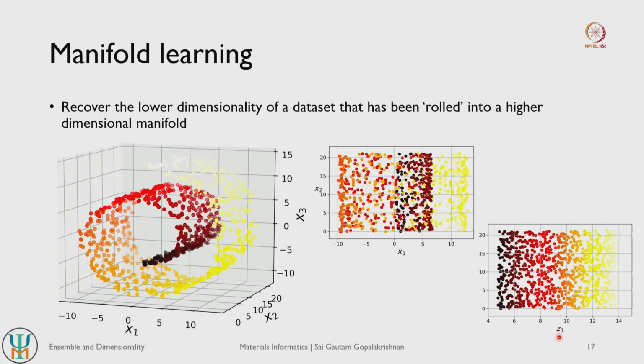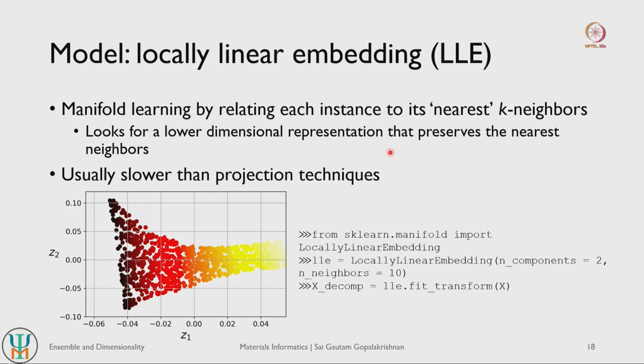So Z1 represents my unrolling feature or axis, right. So if I were to do this more carefully, I can get a clear separation of yellow data points versus orange, red and brown and so on, right. So in manifold learning, whatever higher dimensional rolled data set we have, we try to unroll it and get a representation in a lower dimensional space. So how do we do this in practice, right.